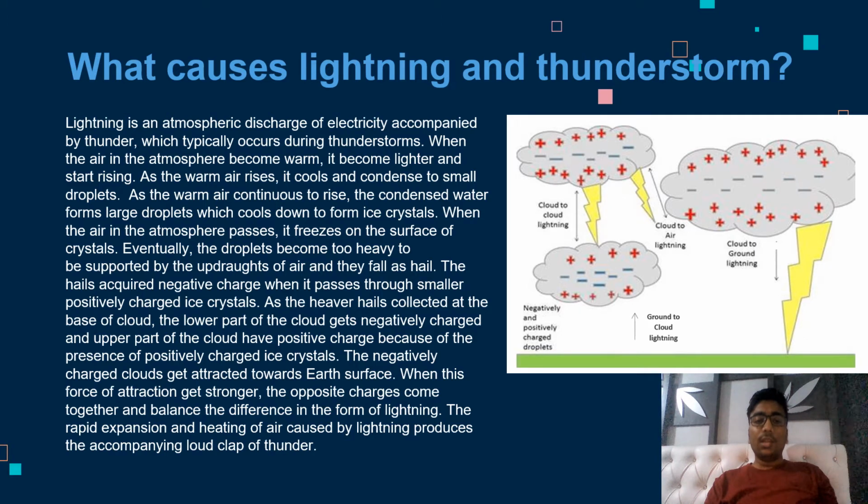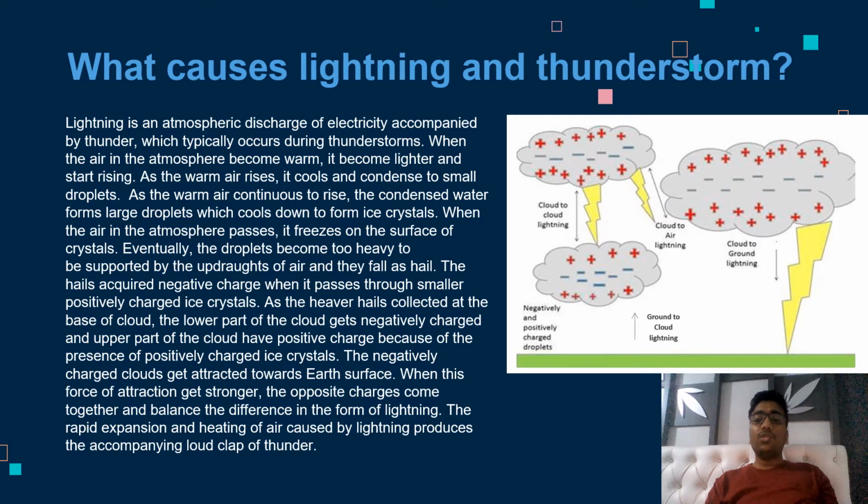As hail moves within the cloud, it picks up a negative charge by rubbing against smaller positively charged ice crystals. A negative charge forms at the base of the cloud where the hail collects, while the lighter ice crystals remain near the top of the cloud and create a positive charge. The negative charge is attracted to the Earth's surface and other clouds and objects.